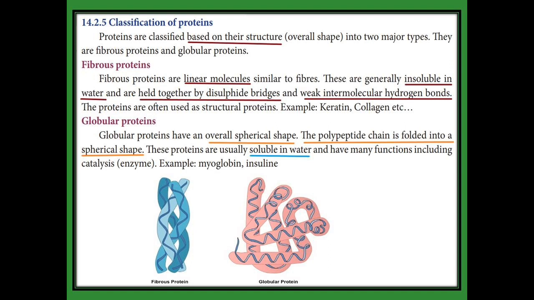And fibrous proteins are insoluble in water, but globular proteins are soluble in water. Fibrous proteins are held together by disulfide bridges and weak intermolecular hydrogen bonds. Examples for fibrous protein are keratin, collagen. Globular protein examples are myoglobin, insulin.